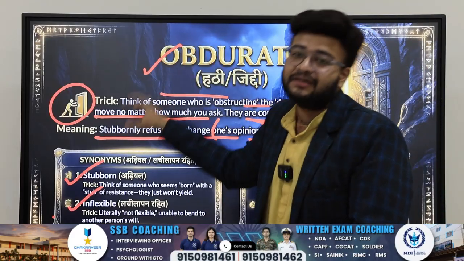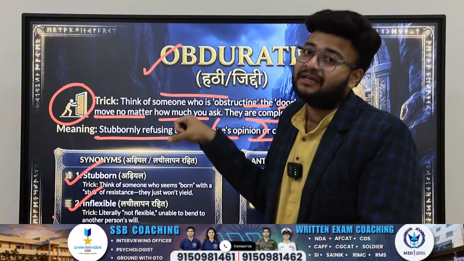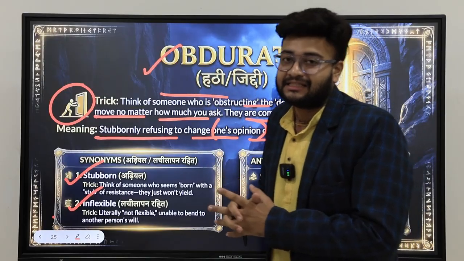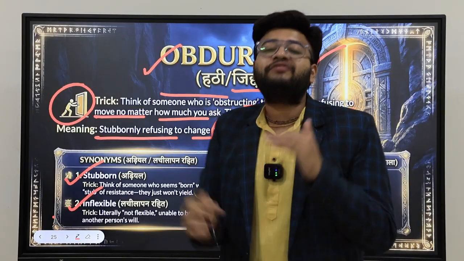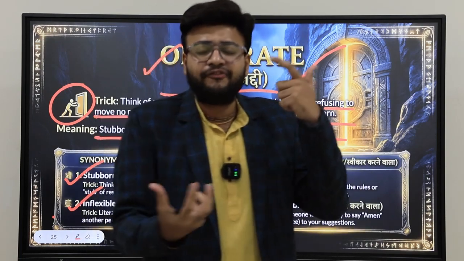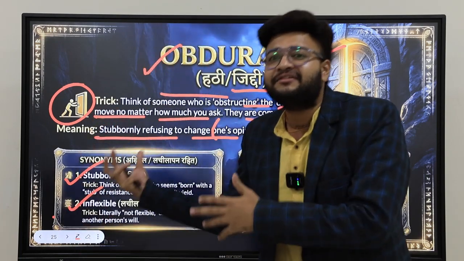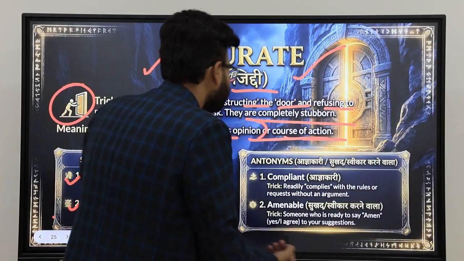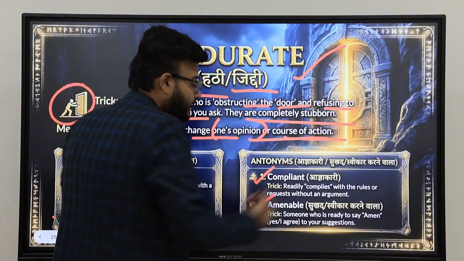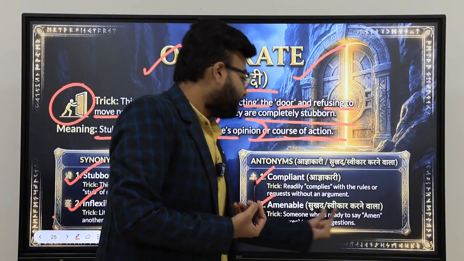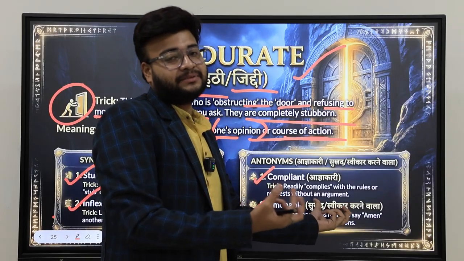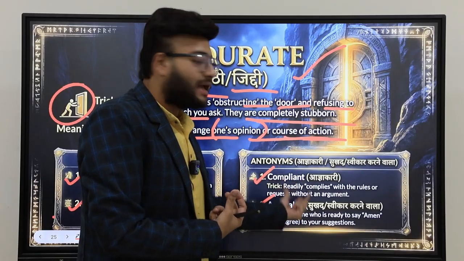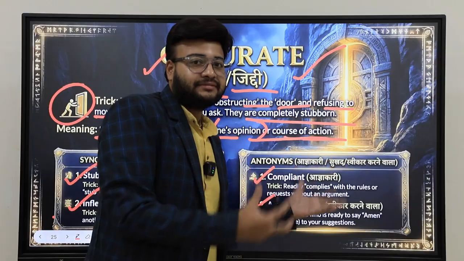Someone who is very stubborn, very inflexible, very adamant, very brazen. Yes, ziddi, hatti. Now, what will be the antonyms? Just think of it, guys. If the synonym is inflexible, can't you say the antonym will be flexible? So, compliant. Amenable means accept karne wala, sweekar karne wala, who accepts happily, readily. So, flexible, amenable, compliant, agyakari. All these words are the antonyms.